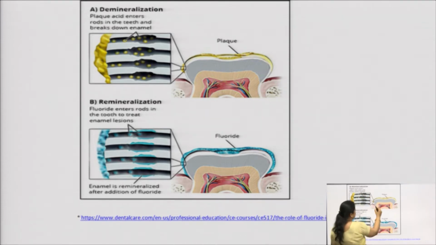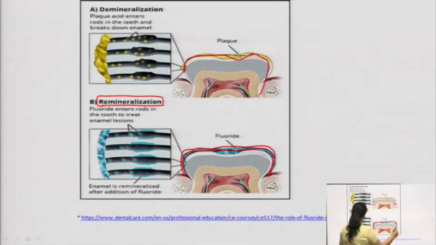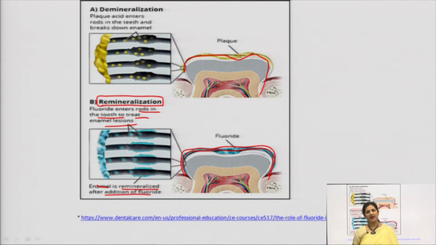The plaque acid, this is a plaque which has been formed on the enamel of the tooth. This enters the rods in the teeth and breaks down the enamel. Now, fluoride comes and does the process of remineralization. This is a place where plaque had formed. Over this, now fluoride comes and fluoride enters the rods in the tooth to treat the enamel lesions, and enamel is again remineralized after addition of the fluoride. That is why we need fluoride daily in our diet and there is a recommended dose given, and that is the reason fluoride is being added into the water.